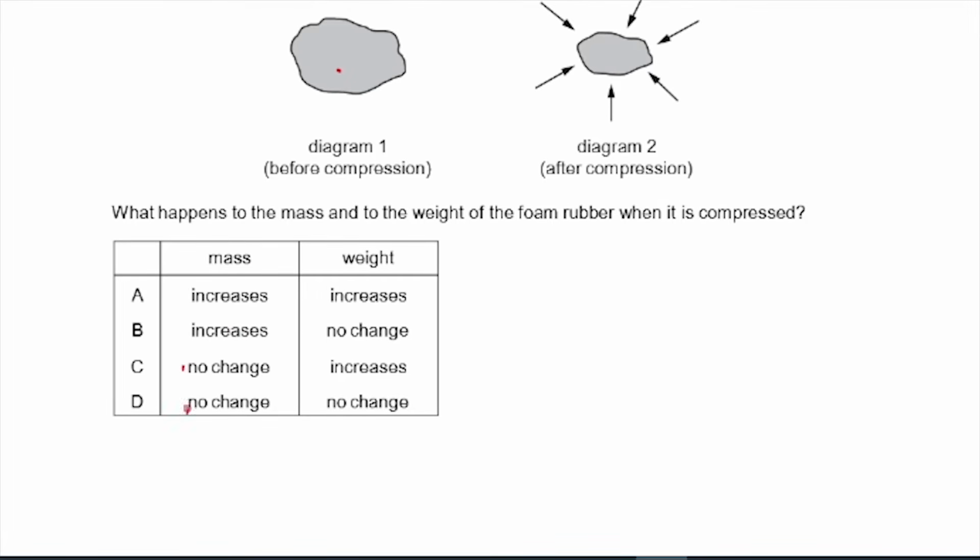So it's either C or D. Mass definitely does not increase. A and B are out. So it's either C or D. So let's look at the weight. Remember, weight depends on gravity. The acceleration due to gravity is still the same. And also the mass has not changed. It is still the same. So the weight will also not change. So our answer is D.